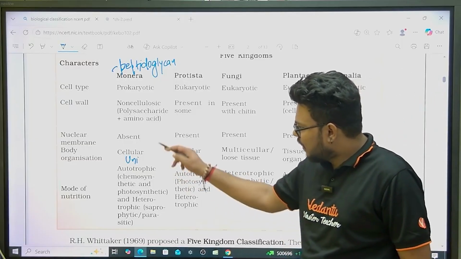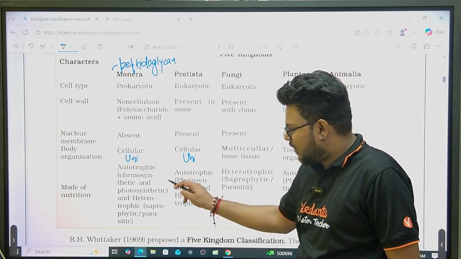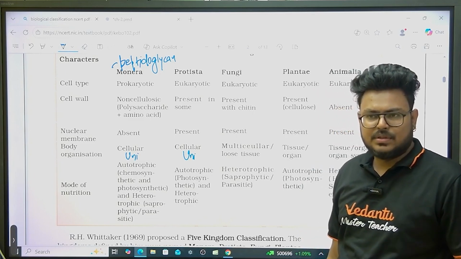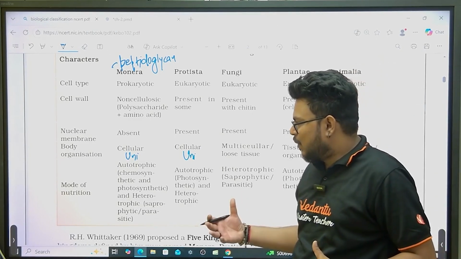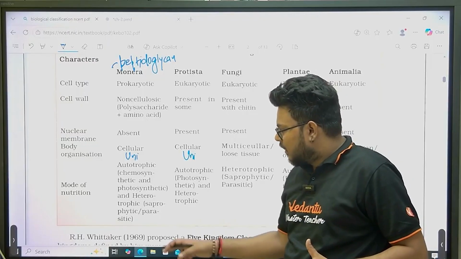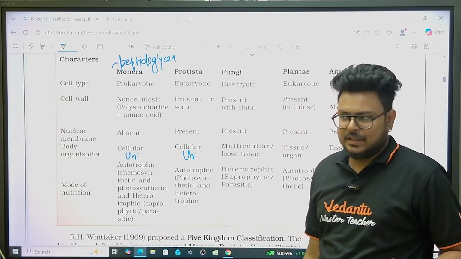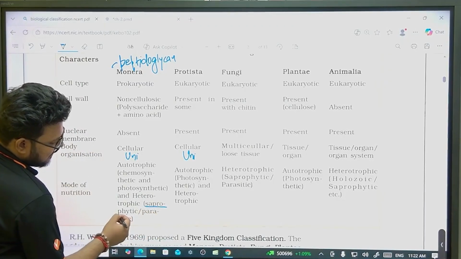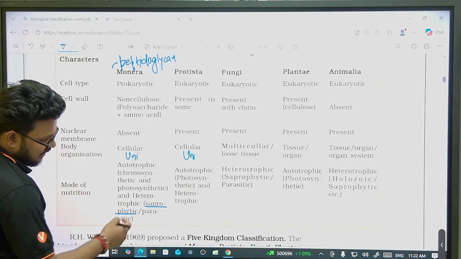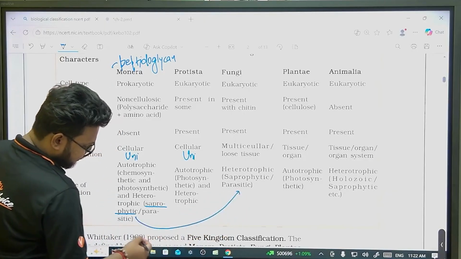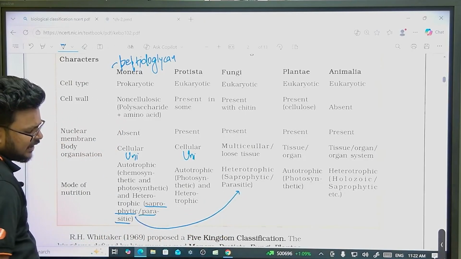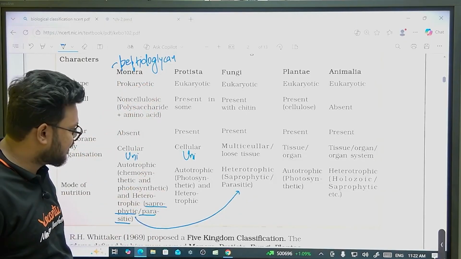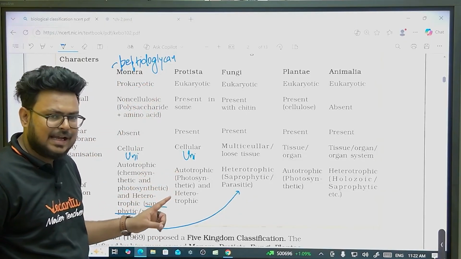Bacteria can be autotrophic or heterotrophic. Chemoautotrophs, that means by chemicals, they can make our energy. Among heterotrophs there are multiple types. They can be saprophytic, that means they feed on dead and decaying organisms, just like fungi. They can be parasitic, feeding on other organisms. Protista also show multiple types, autotrophic and heterotrophic.